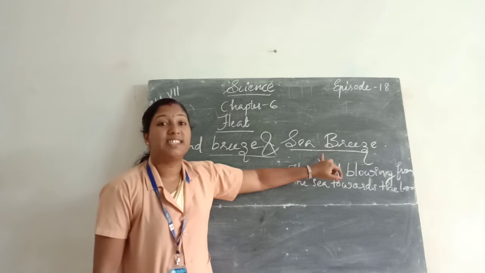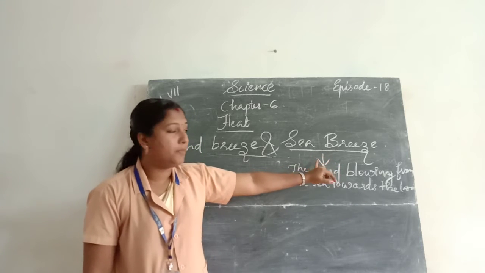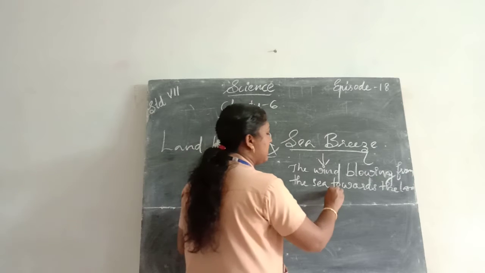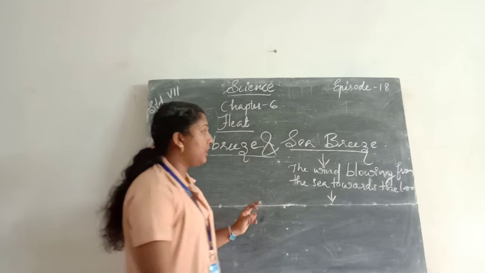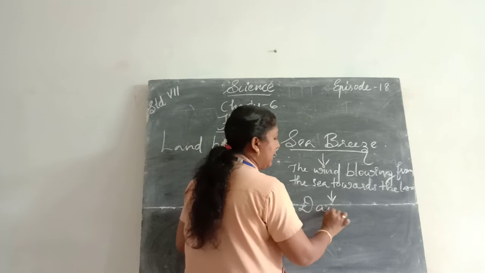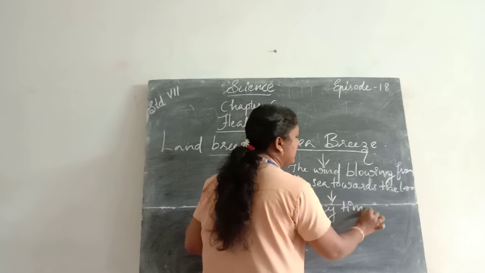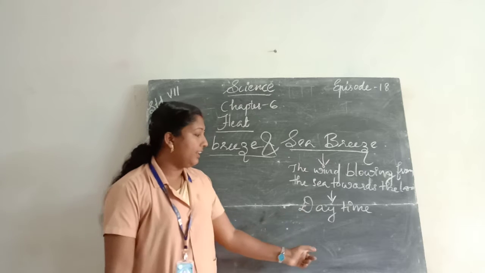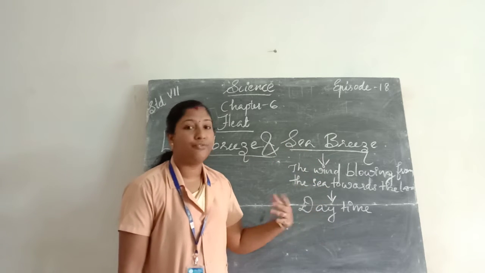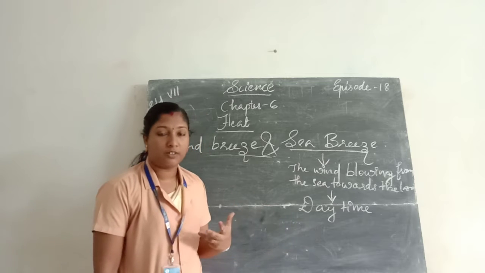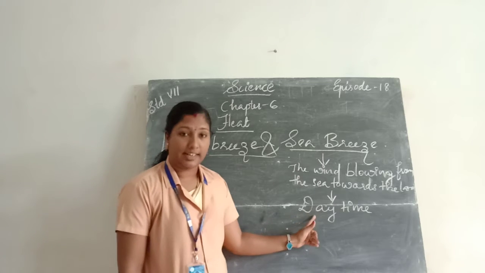Is called a sea breeze. So the sea breeze takes place during daytime. How does the sea breeze take place? How is the sea breeze formed during daytime?